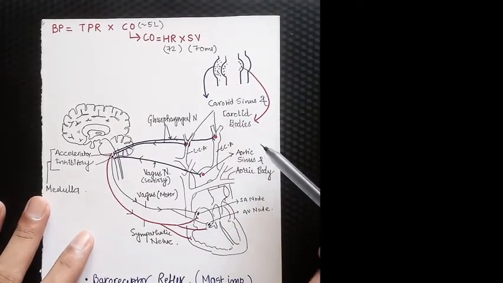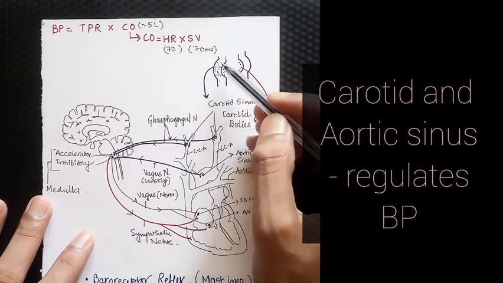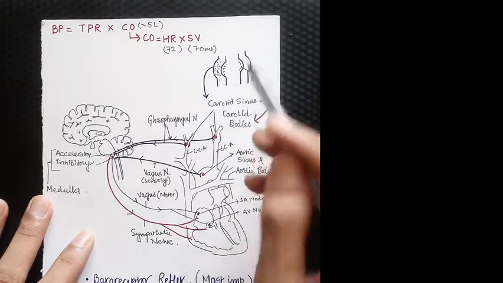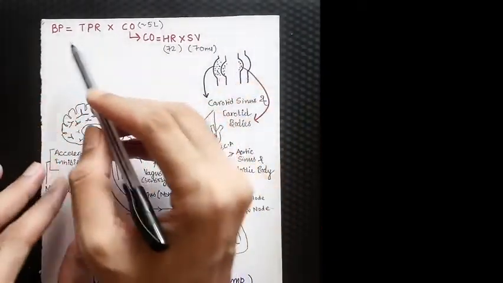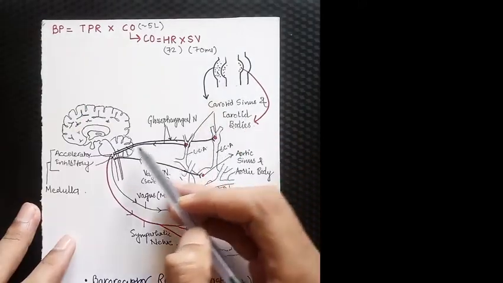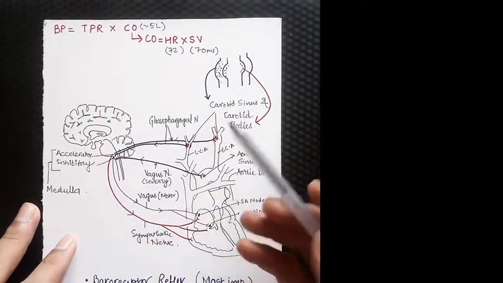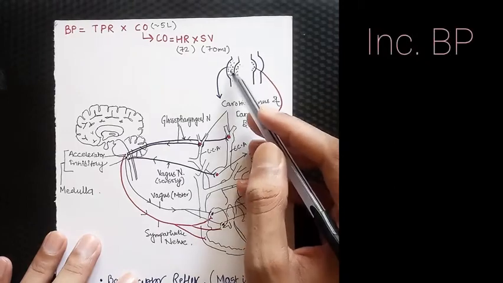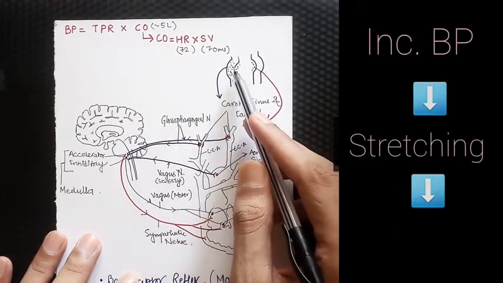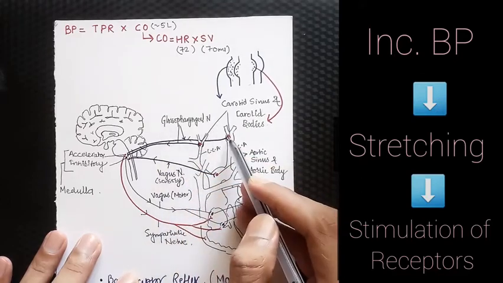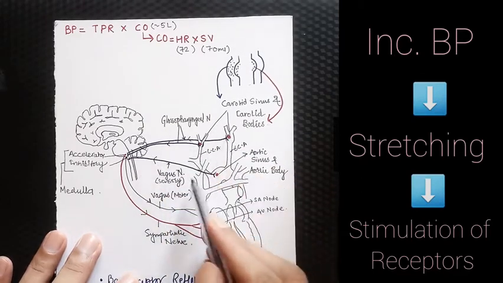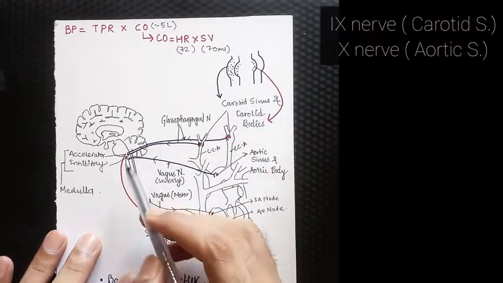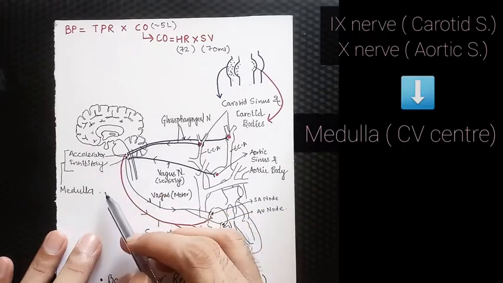These carotid sinus and aortic sinus regulate our blood pressure. There are receptors in the wall of our arteries in the carotid sinus and aortic sinus. When these arteries get stretched, when there is an increase in the blood pressure, there will be a signal from the carotid sinus and aortic sinus. Suppose blood pressure is increased, so there will be stretching in the walls. This will cause stimulation of these receptors and in turn the glossopharyngeal nerve, which is emerging from the carotid sinus. Similarly, the vagus nerve is emerging from the aortic sinus. These nerves carry the signal of this increased blood pressure to this part of the brain, that is the medulla oblongata.